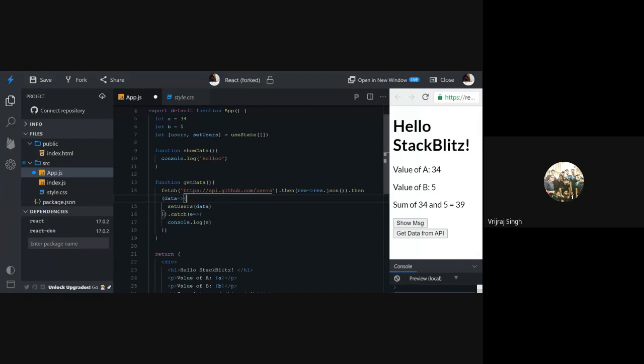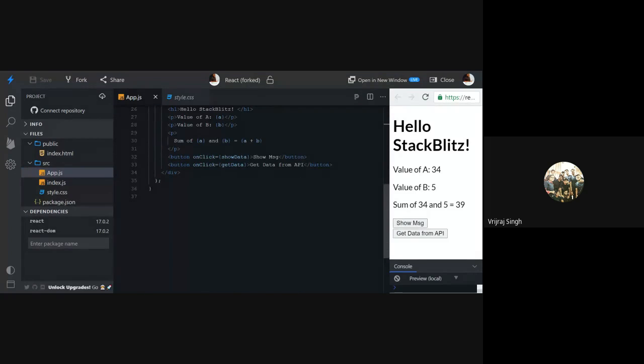Okay, now we have updated the user array. So now we can print the data. So here we can write the logic. So let's say I wanted to write the logic for printing a data.